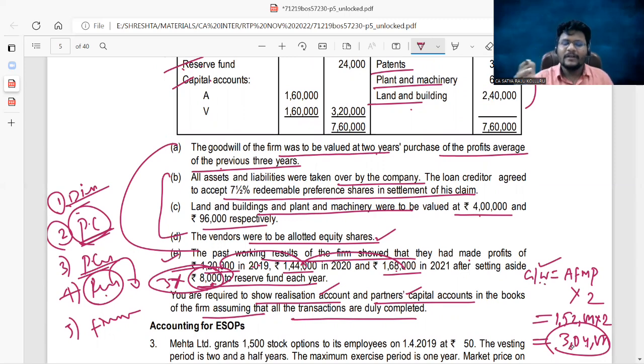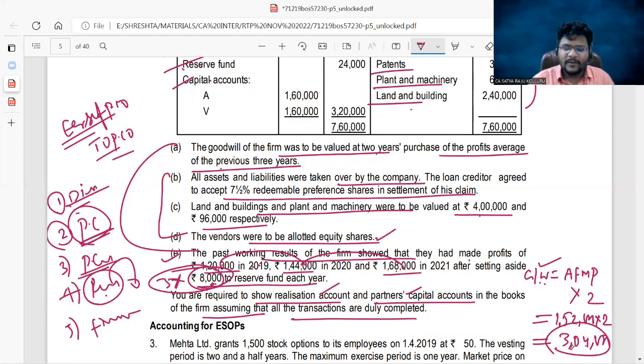Equity shares. That is the original. Here no need to give any posting because we opened only two accounts. What are they? One is realization and another one is partners capital. The entry at the time of receipt of PC, equity shares of purchasing company, is to the purchasing company account, but we are not opening the purchasing company. That's why no need to give the posting, because we did not open the ledger.